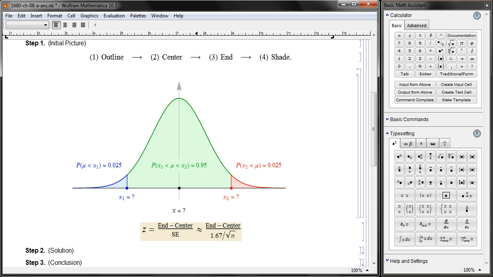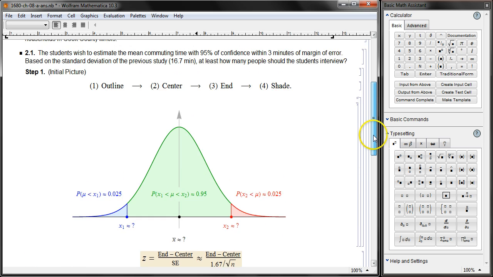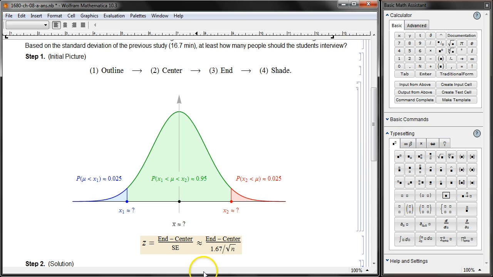We don't know that. Too many unknowns. We don't know what the end is, we don't know what the center is, we don't know the sample size. How do we figure this one out? But amazingly, we do know what end minus center is.